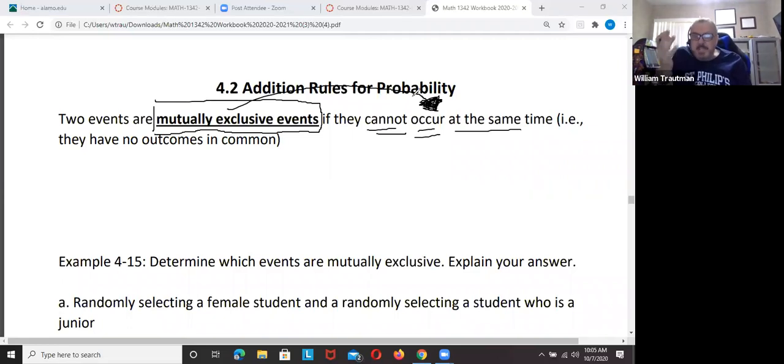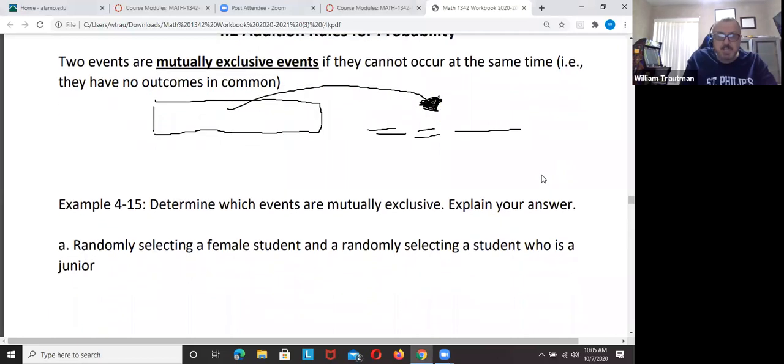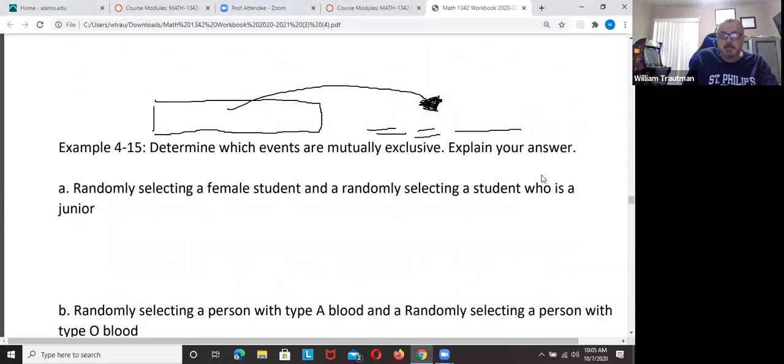They can't happen at the same time. No outcomes in common. Mutually exclusive, cannot occur at the same time.